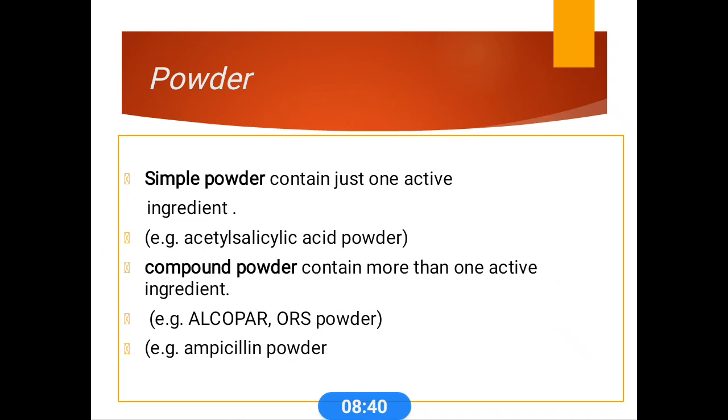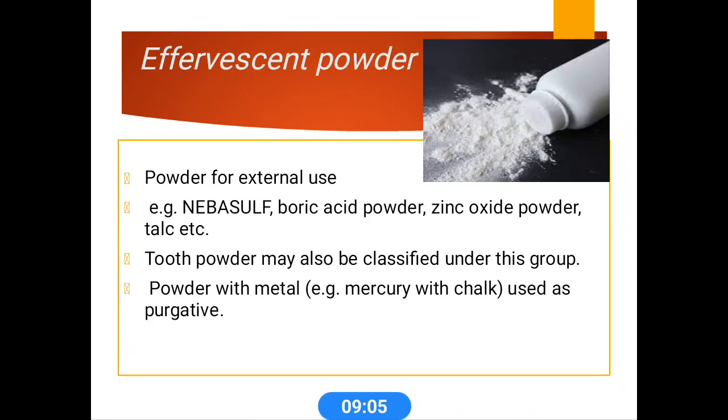The important classes of powders are, first, the simple powder, which contains just one active ingredient, for example acetylsalicylic acid powder. Then the compound powder, which contains two or more active ingredients, like ORS powder and ampicillin powder. These are the best examples of compound powder.